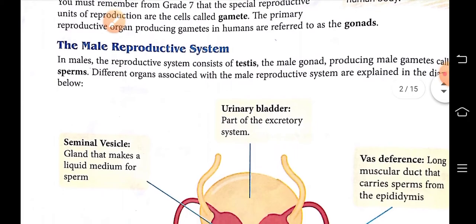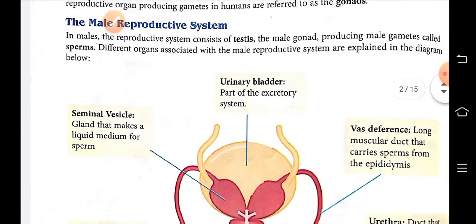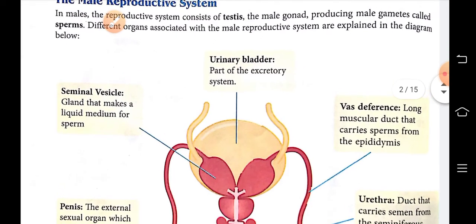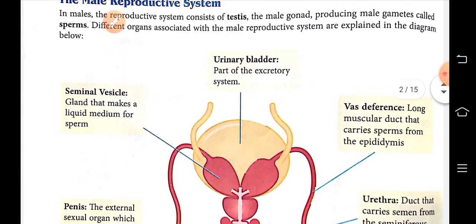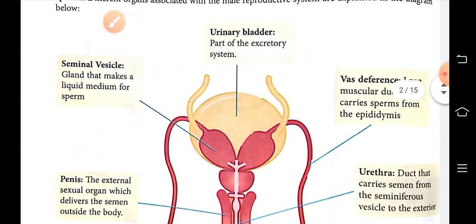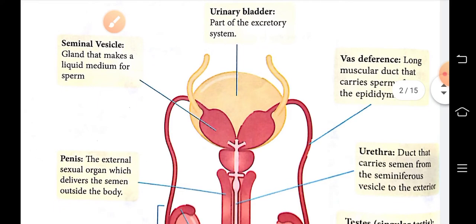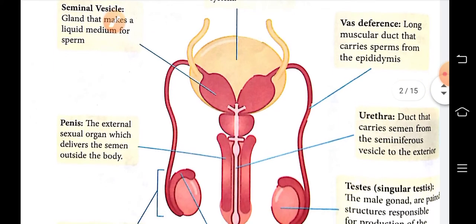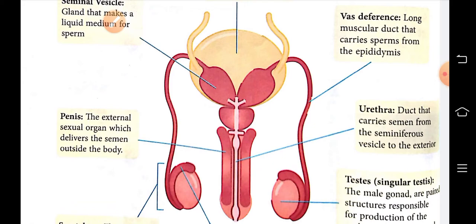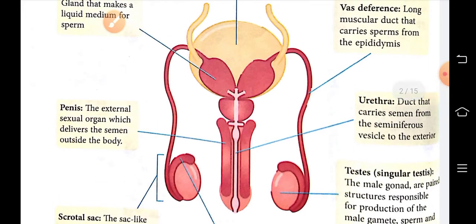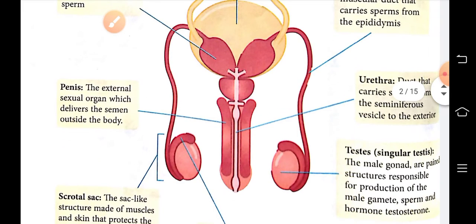So first you will read here about the male reproductive system. Mainly you have to go through the different parts and their function only. In class 10 you will read in detail, but here you have to read the name of the different parts and their functions. So first is urinary bladder, part of the excretory system. Vas deferens, long muscular duct that carries sperm from the epididymis. Urethra, it is a duct that carries semen from the seminal vesicle to the exterior.